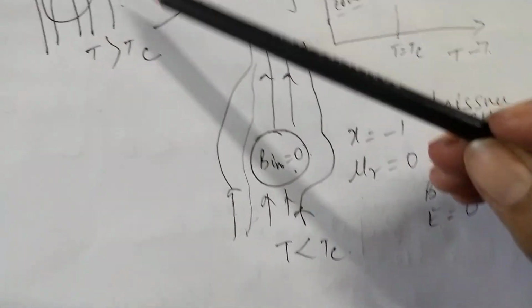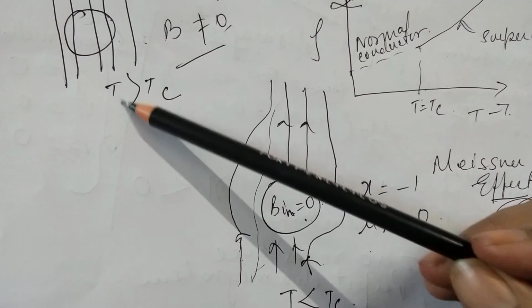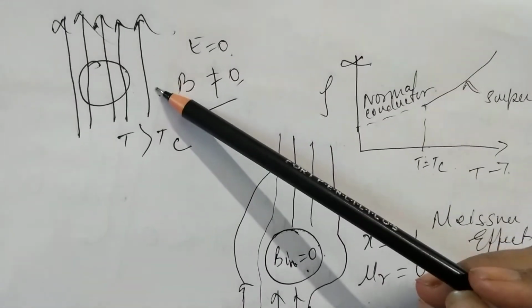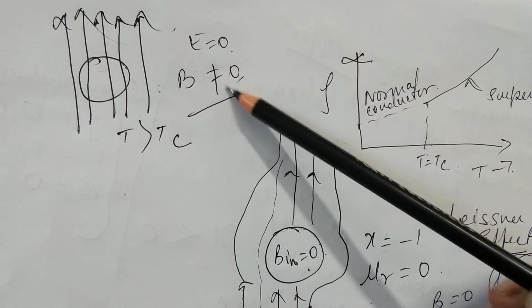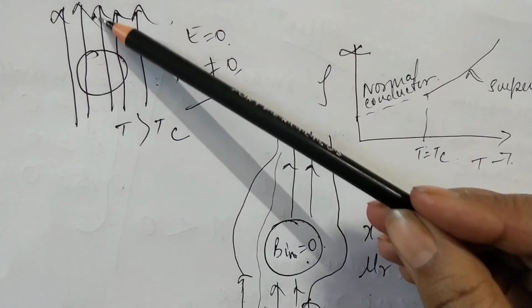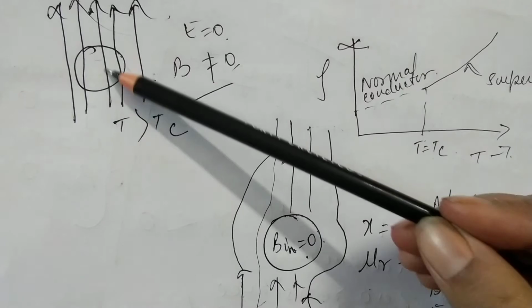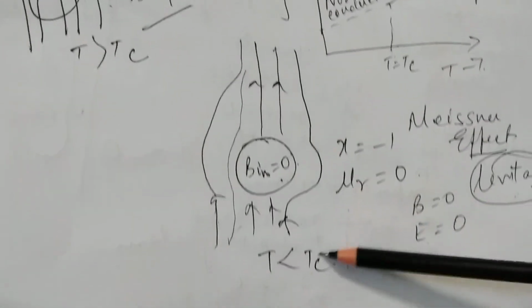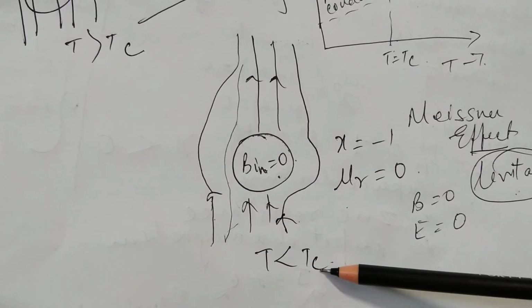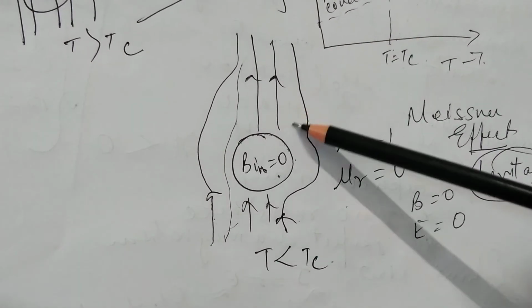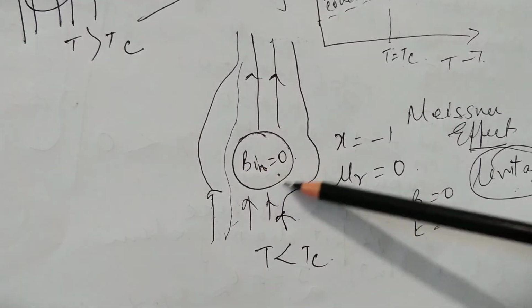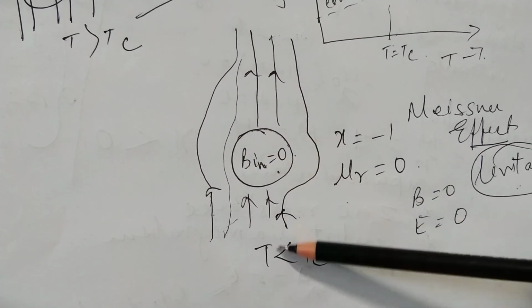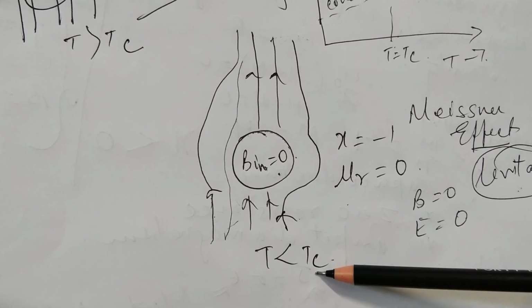The Meissner effect simply states that if the temperature is greater than the critical temperature, the electric field is zero but the magnetic field is not zero. The lines are allowed to pass through it. But as soon as we reduce the temperature, when T is less than the critical temperature, the superconductor, because superconductors become superconductors only when the temperature is less than the critical temperature,